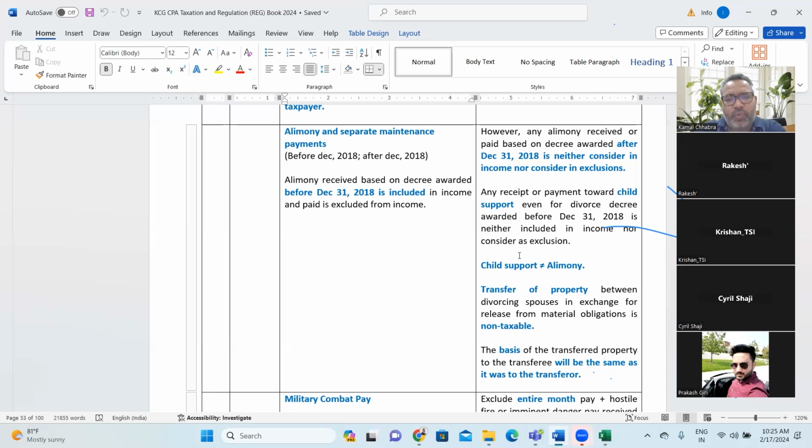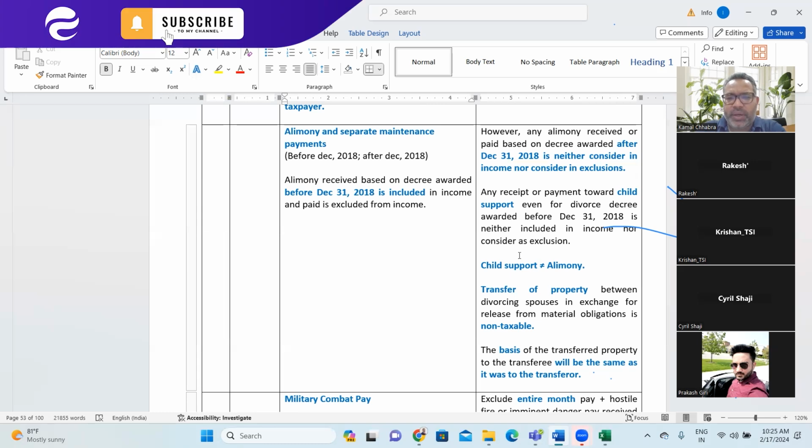So before December 2018 and after December 2018 are two different treatments. Alimony received based on the decree awarded before 2018 is included in income and paid as exclusion of income. If you see the right hand side box, however, any alimony received or paid based on the decree awarded after December 31st, 2018 is neither considered as income nor considered as exclusion.